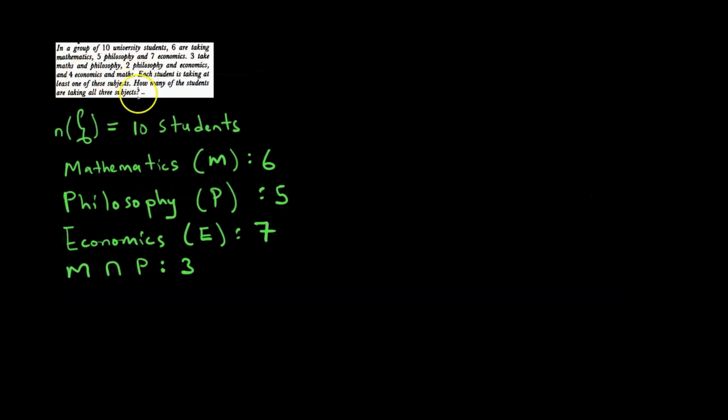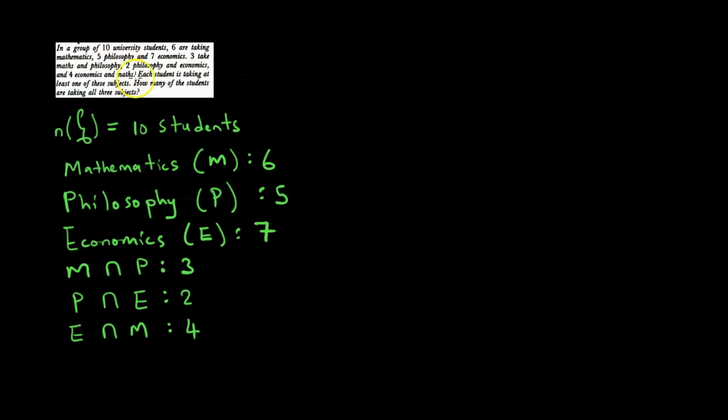Ndobva tataurirwa pamberi kuti 2 philosophy and economics. So philosophy and economics, philosophy intersecting economics is equal to 2. Then zvazonzi 4 and 4 economics and maths. Economics and maths, economics intersecting mathematics, that is 4.